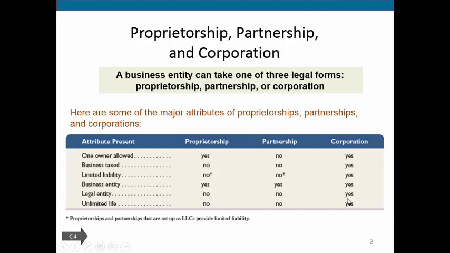A corporation is its own legal entity, whereas the proprietorship and the partnership are only an entity as long as they have the people that run them. Then let's look here at unlimited life. Unlimited life means what happens to the company if someone dies.